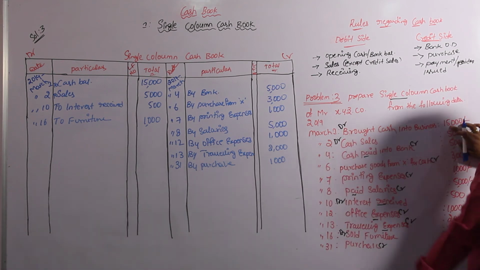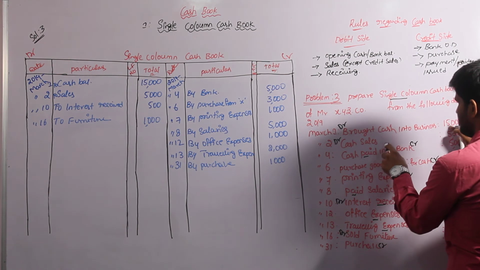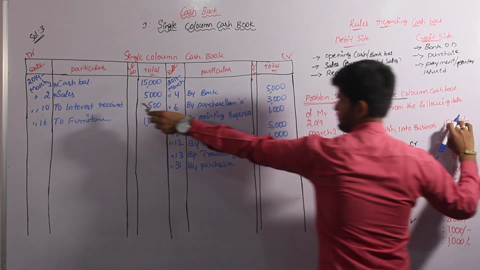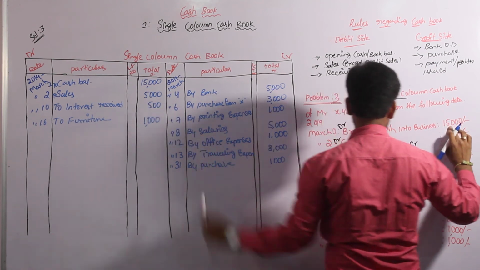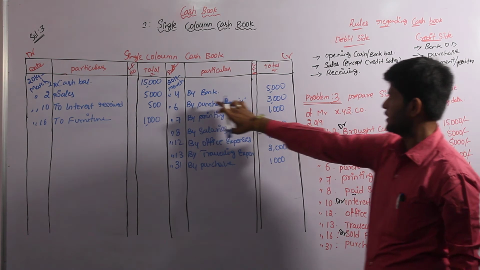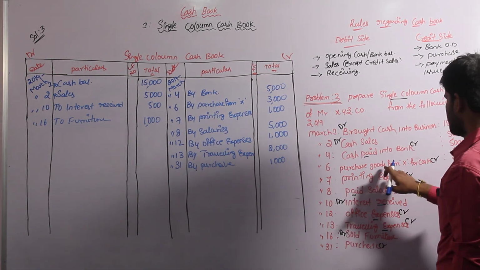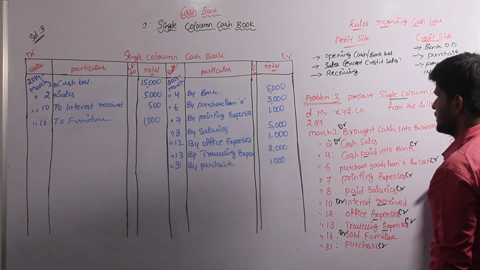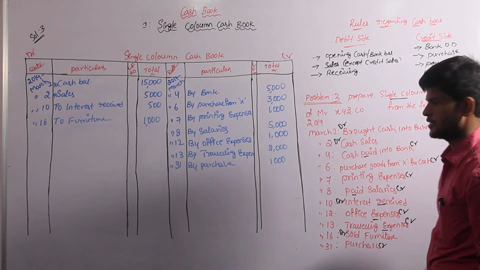Have all transactions been entered? We have to check once again. Brought cash into business 15,000, that is the opening balance. Cash sales 5,000, a debit side transaction. Cash paid into bank, credit side 5,000, on the 4th day. Purchase from X on the 6th, 3,000 is completed.